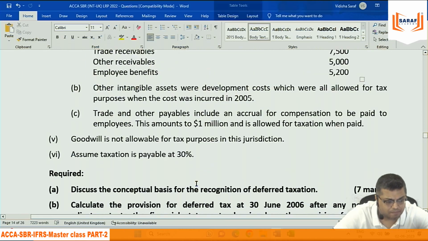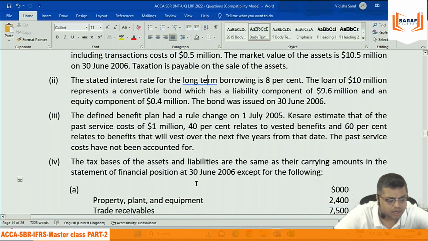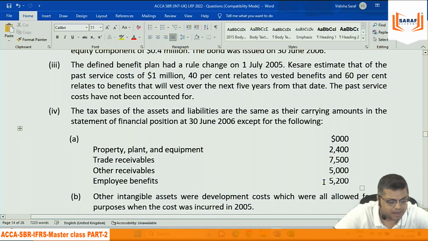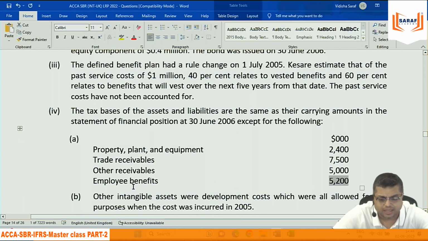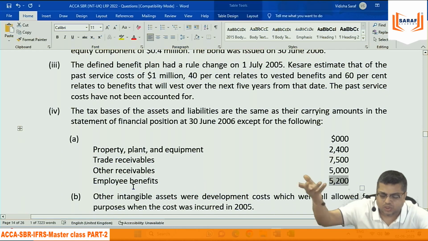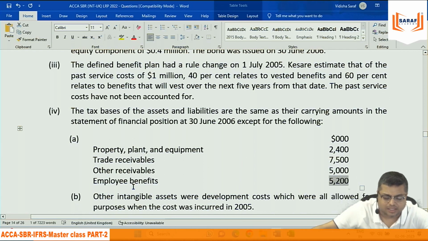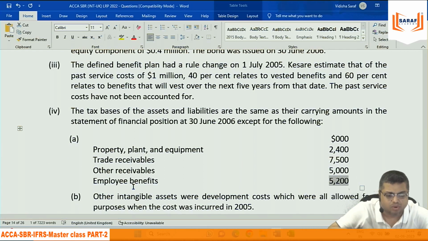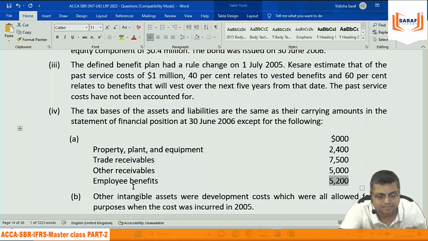Here you don't have to think anything about employee benefits, because they have given the employee benefits tax base value. No tension. We don't have to assume what the tax rate is in any jurisdiction. They have given you the 5,200 value, but your value is 5,000, the difference is 200. How did 5,200 come? What is the income tax rule? I don't know and don't want to know either.